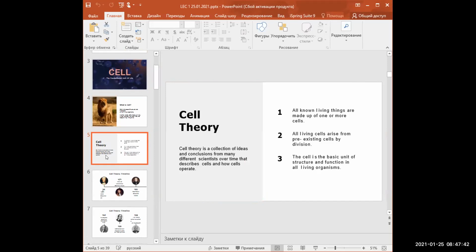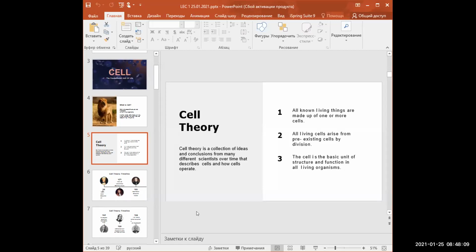Cell theory. Cell theory is a collection of ideas and conclusions from many different scientists over time that describes cells and how cells operate. The first principle: all known living things are made up of one or more cells.